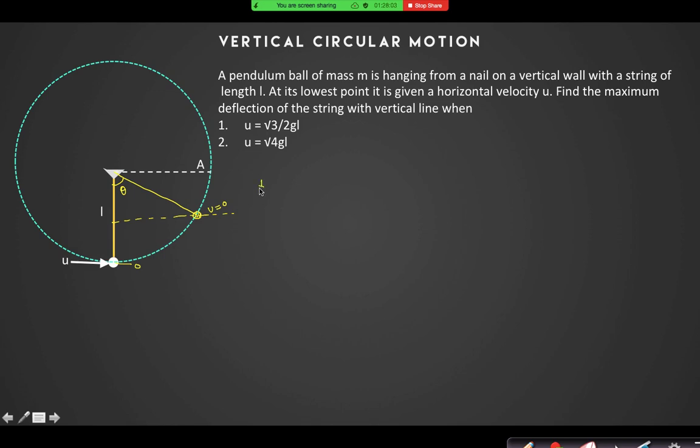So half mu square is equal to mg into L into 1 minus cos theta, and u square is equal to 2gl into 1 minus cos theta, and that is equal to 3gl by 2. So 4 minus 4 cos theta equal to 3. So cos theta is equal to 1 by 4. That is the answer to the first question.